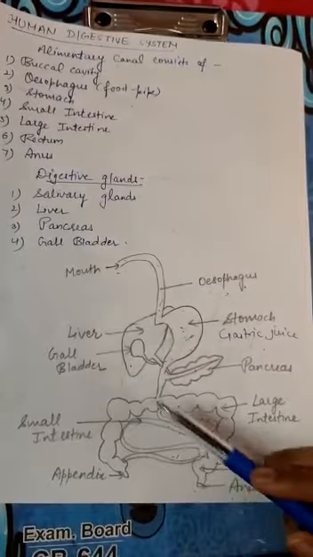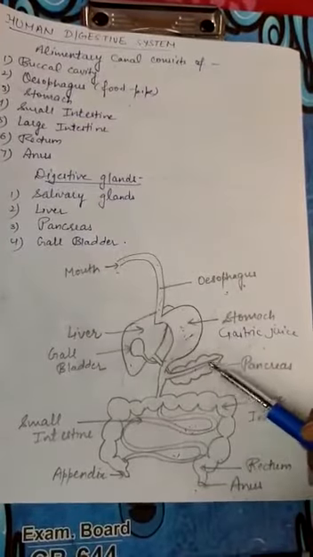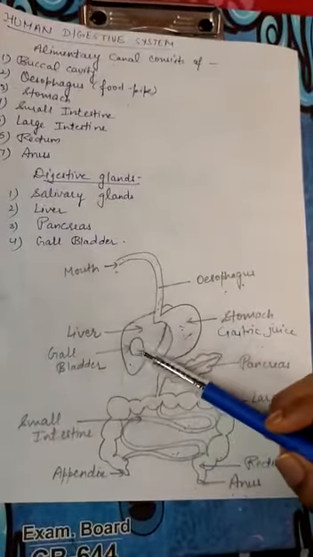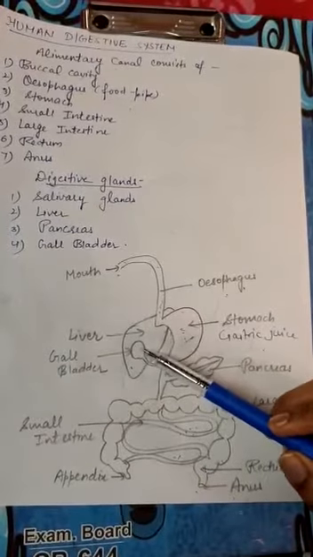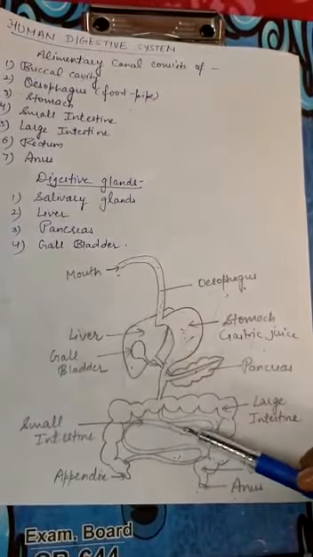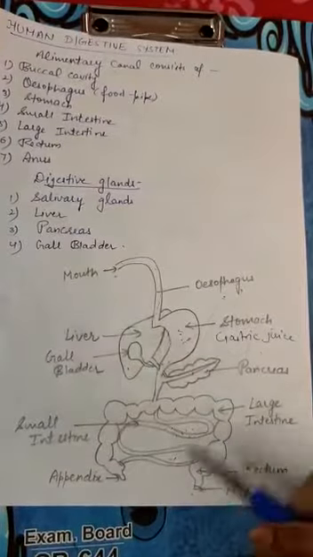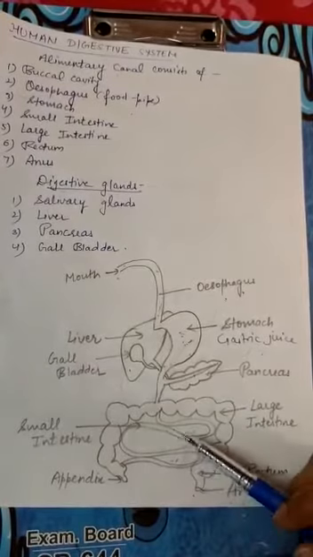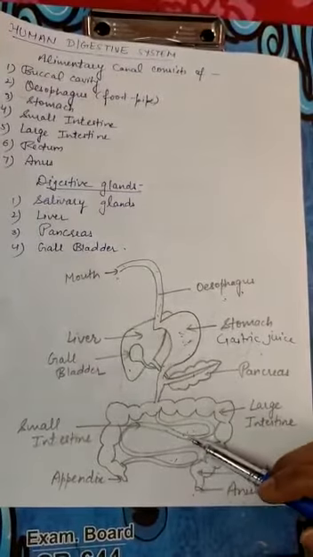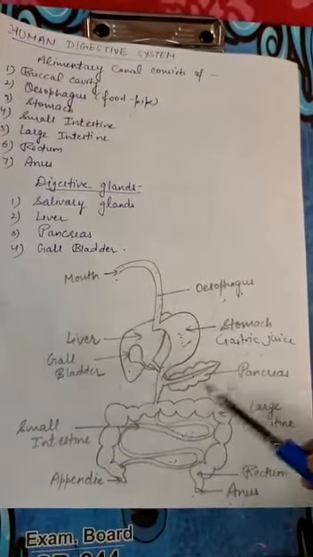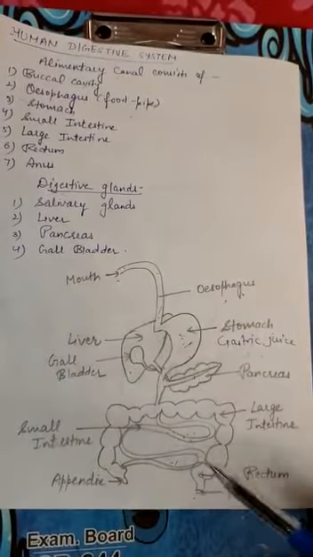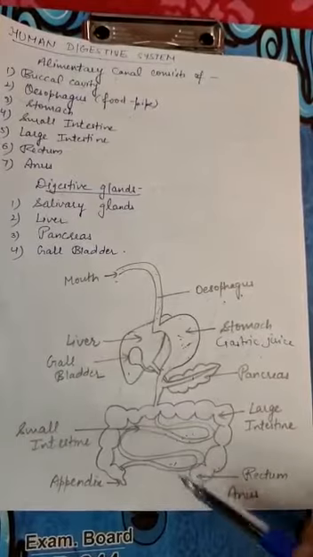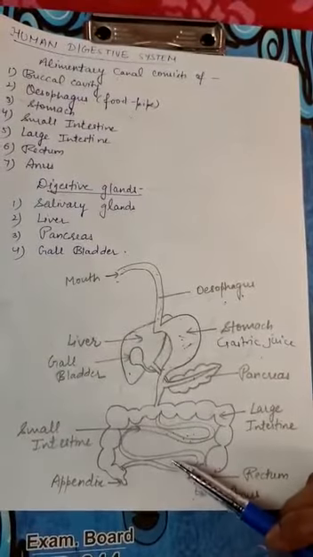Along with it, 2 juices come into the small intestine. One is pancreatic juice, which comes from the pancreas, and the second is bile juice, which comes from the liver. Bile juice consists of certain salts which help in creating alkaline conditions in the small intestine, and in the alkaline conditions all the enzymes present in the intestinal juice and the pancreatic juice help in the complete digestion of the food. So we can say the small intestine is the place where complete digestion of the food takes place.